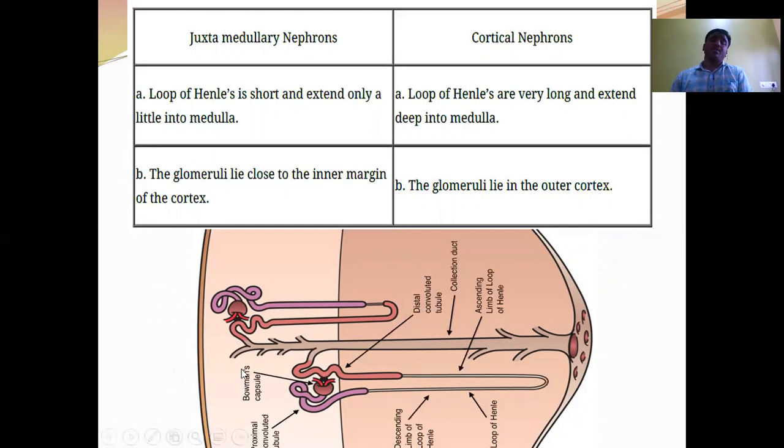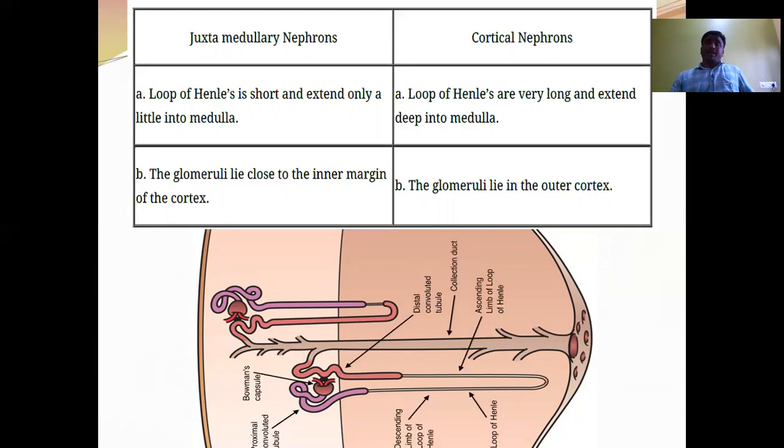So, the formation of urine: the filtration of urine takes place in the renal tubules. First, the renal filtrate is formed in the lumen of Bowman's capsule. Then it passes into the proximal convoluted tubule, Henle's loop, then the distal convoluted tubule, then the collecting duct, then the duct of Bellini, then the renal calyces, then the renal pelvis, then the ureter, then the urinary bladder. Through the urethra it is expelled out. This is the pathway of urine.